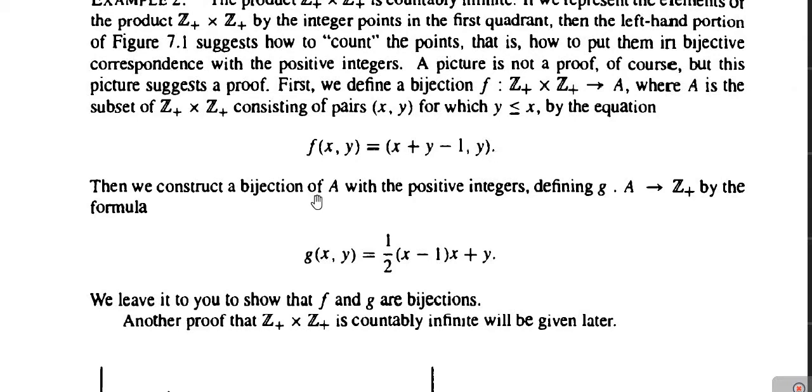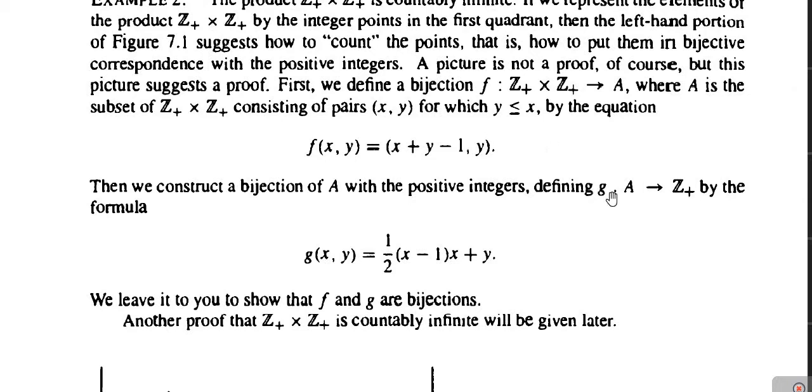Then again, if we define a bijection of A with the set of positive integers by the formula g, such that g of x comma y is equal to 1 by 2 into x minus 1 into x plus y, then obviously f and g both are bijective correspondences, both are bijective functions. F is a bijective correspondence from Z plus cross Z plus into A, and G is a bijective correspondence from A into Z plus.